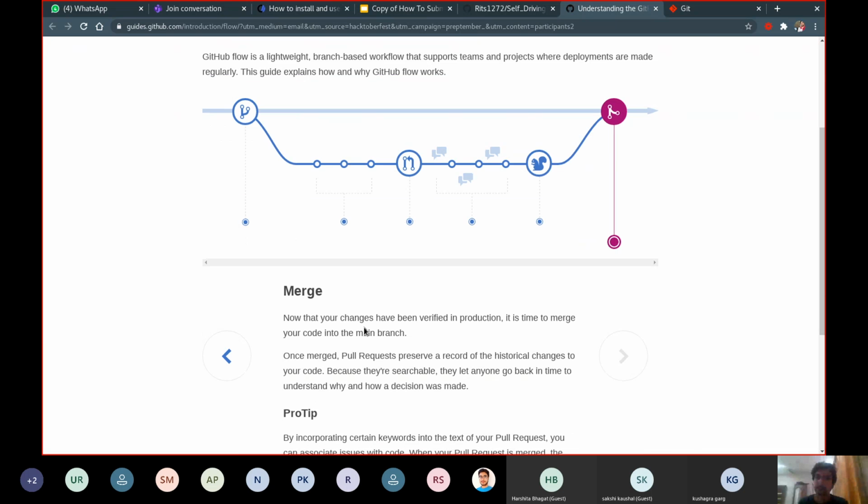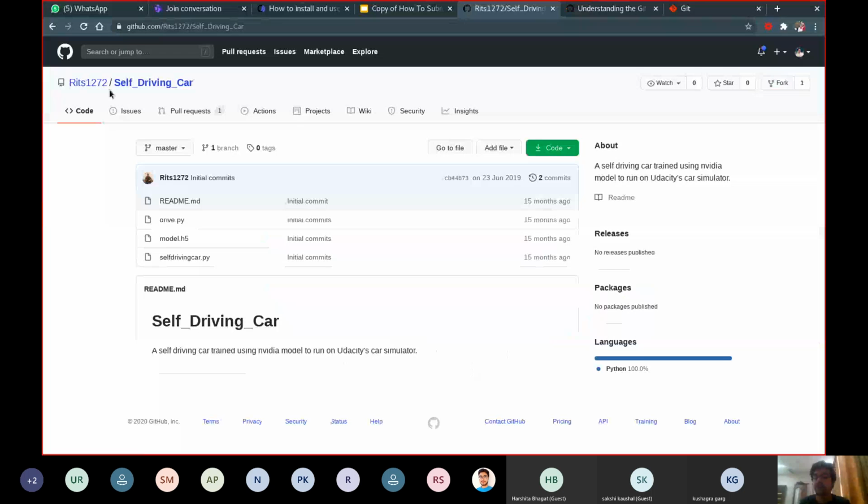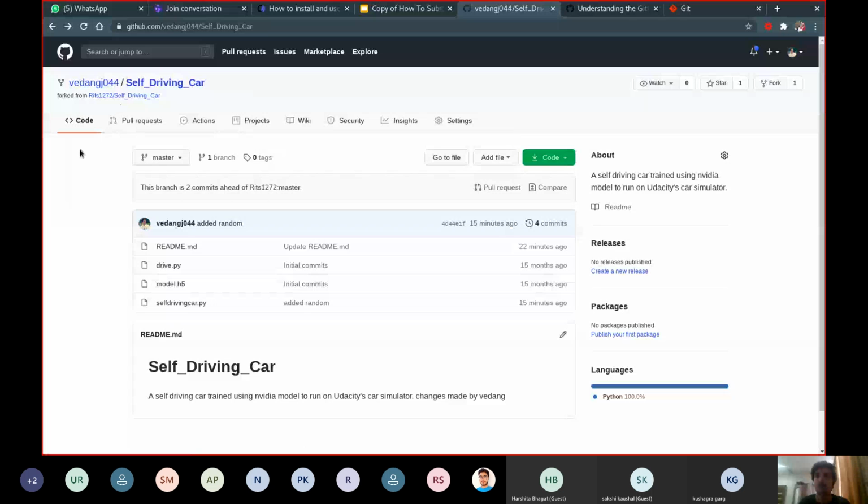Means only the author has the authority to make changes on the master branch, right? Yes, absolutely. So if this repo is created by Ritik, I can issue a pull request to the master branch, but I cannot merge my code in the master branch. Only Ritik has this opportunity to merge my code. If this is my fork, this is something where I have the authority to make changes to the master branch. Nobody else. You can issue pull requests here, no problem, millions of pull requests, but it won't be merged until I click on the merge button. Yep.